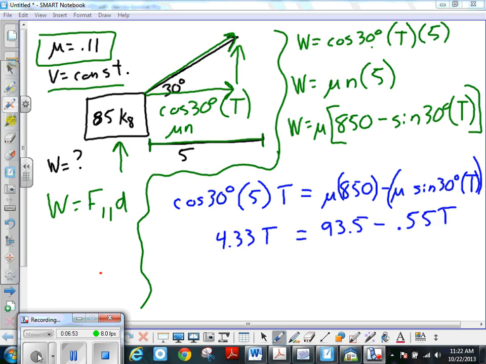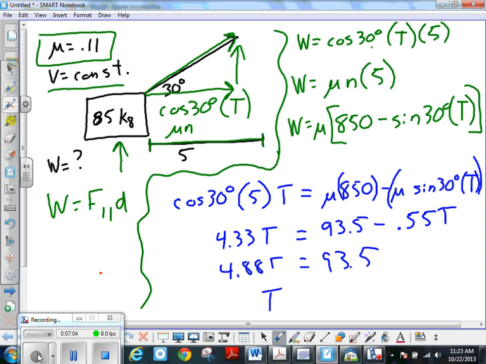Okay, and then you just go ahead and solve for T. So it's going to be 4.88 T equals 93.5. So T then equals,